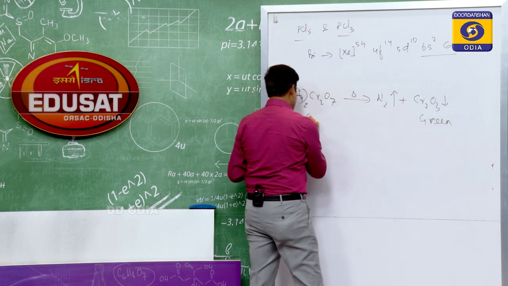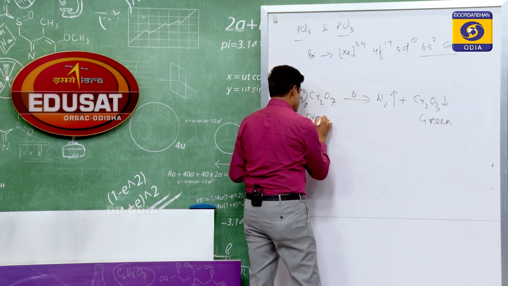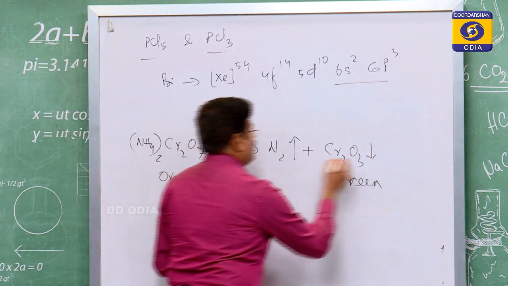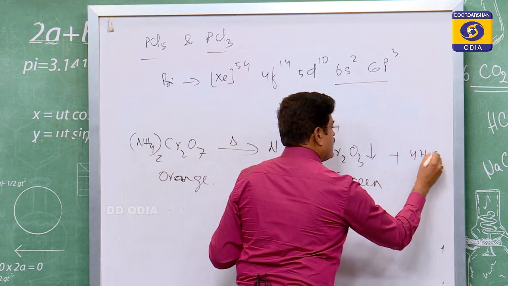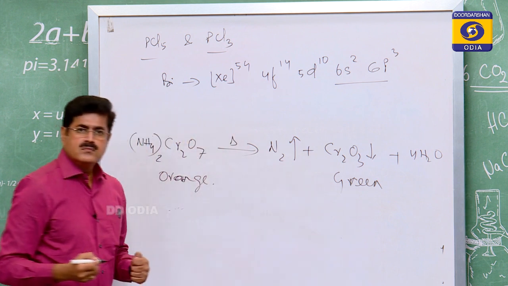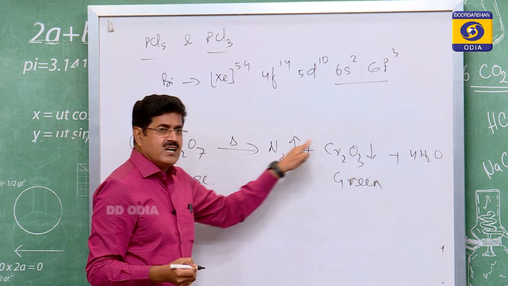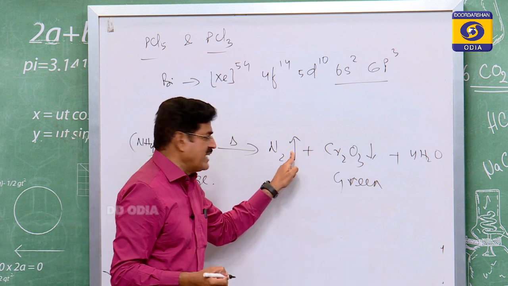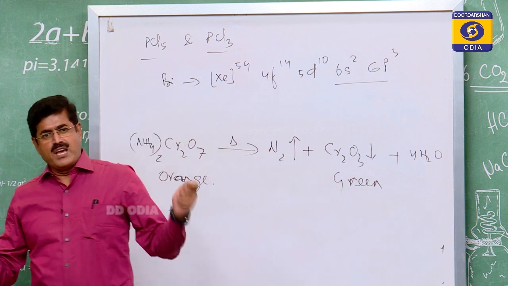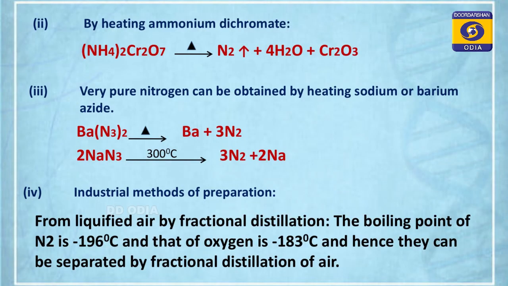This is green, and this is orange. Orange colored solid A on strong heating liberates unreactive gas nitrogen and a green residue Cr2O3 is formed. This is also an important method of preparation.